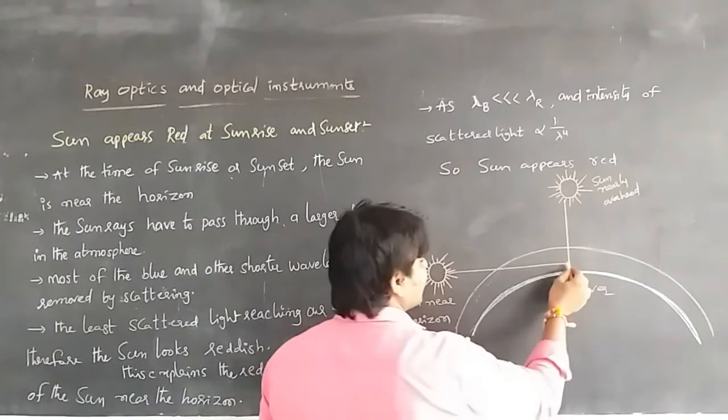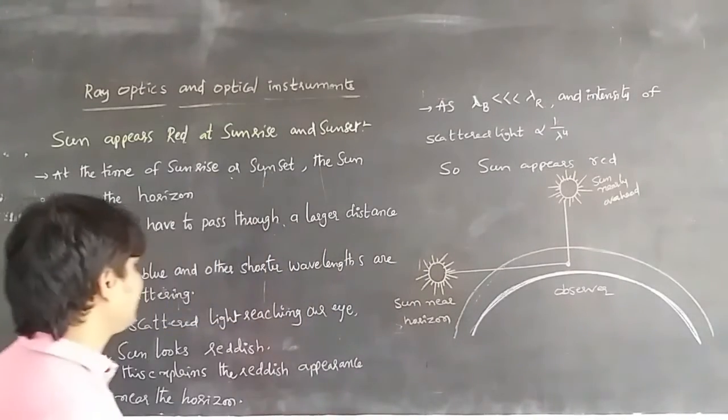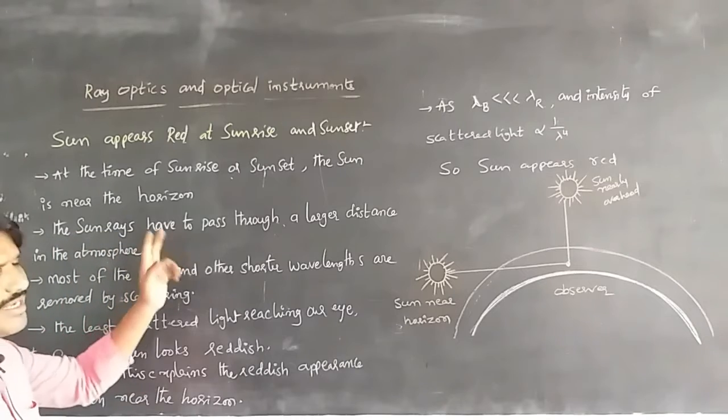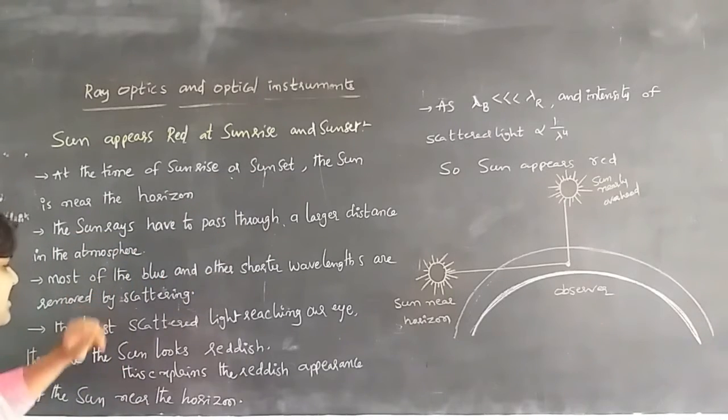Here the sun rays have to pass through a larger distance in the atmosphere.